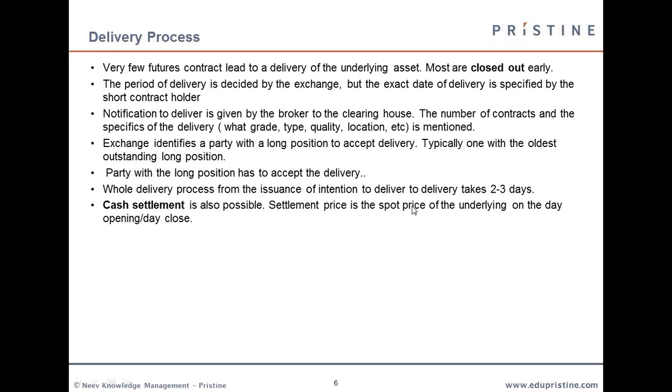In that case, the exchange or the clearing house will remove the mentioned wheat from the transaction and net you out. That is, it will either credit money into your account if you are making a profit at that point, or take away money from your account if you are making a loss.